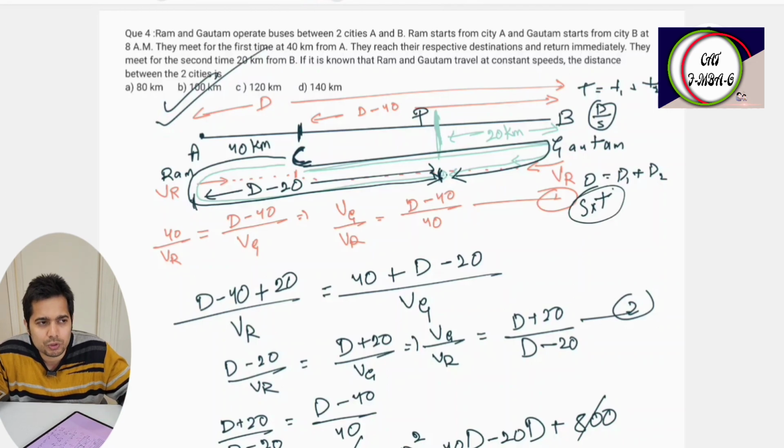For today, practice these 4 questions. I will be bringing one video tomorrow for races and head starts, etc., and then we will move towards clocks, how to solve clocks. Actually, clock questions are time, speed, and distance questions only, nothing else.